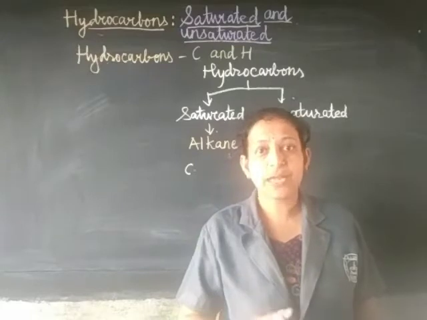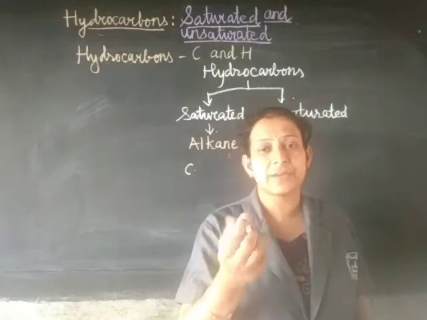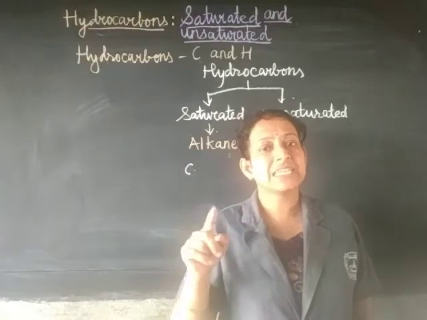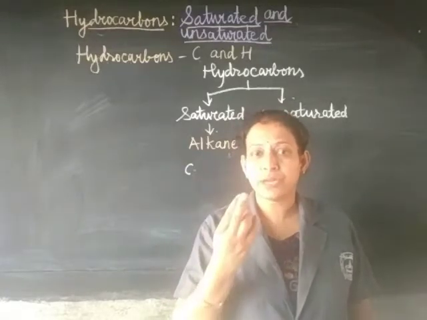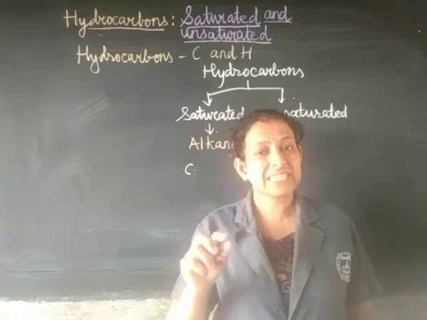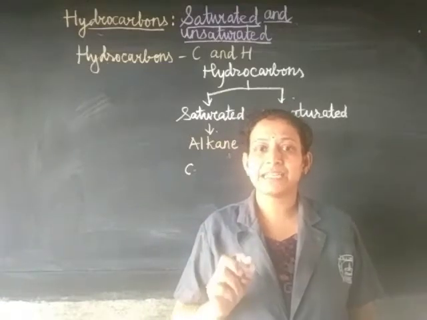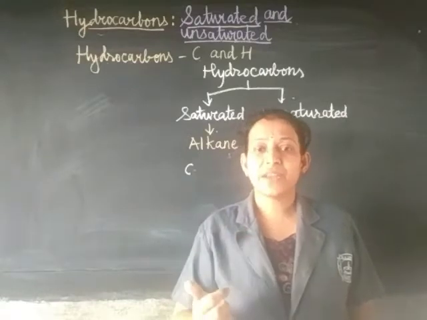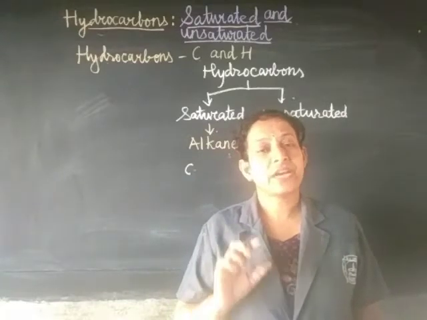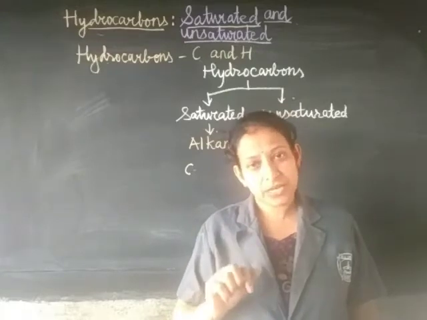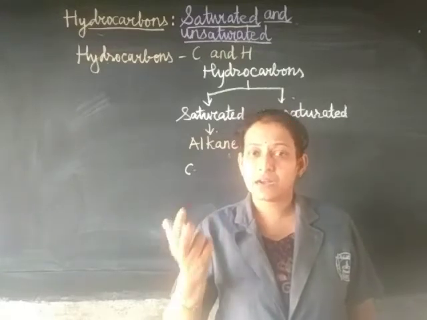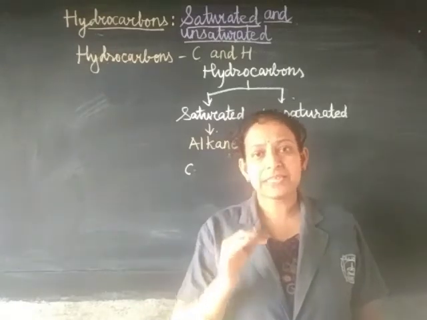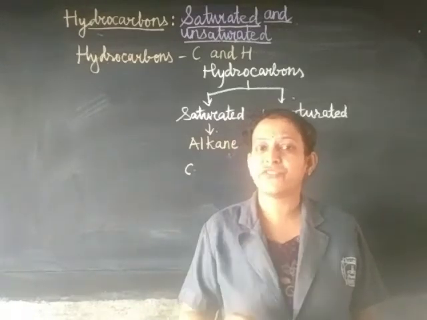For one carbon, the prefix is meth. For two carbons, eth. For three, prop. Four is but, five is pent, six is hex, seven is hept, then oct, non and dec. All these, up to 10 carbon atoms, are the prefixes.